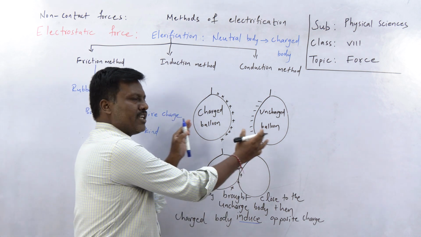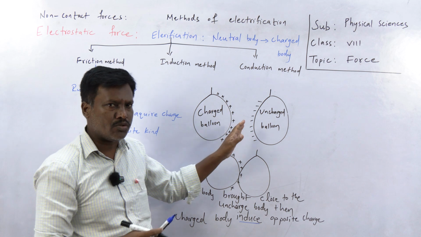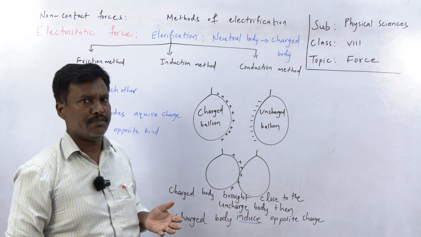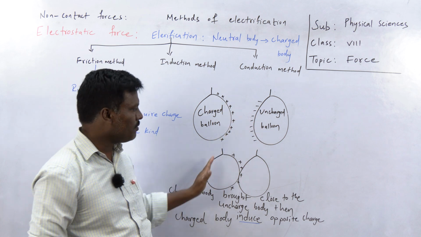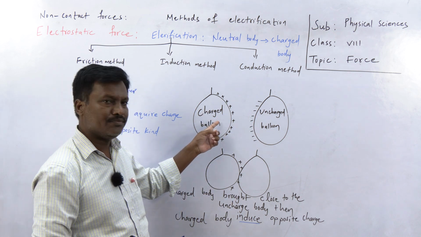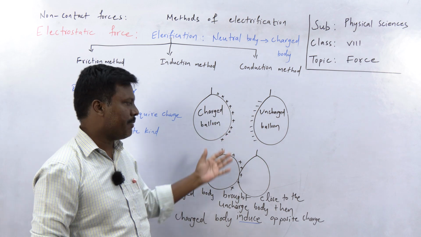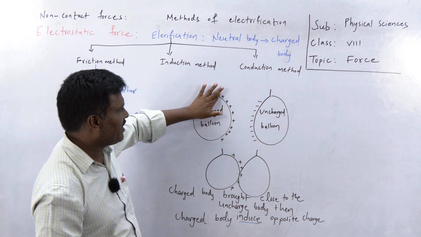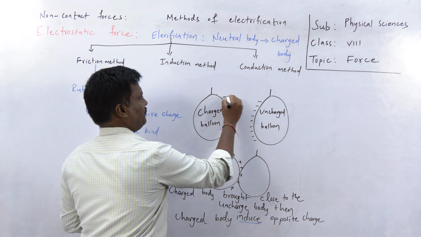Are we bringing two bodies close to each other? Is there any physical contact between the two bodies? There is no physical contact. There is a small gap, even though the bodies are attracting each other, because this charged body induces opposite charge on the other, so attraction happens between them. Let's say this charged balloon has negative charge.